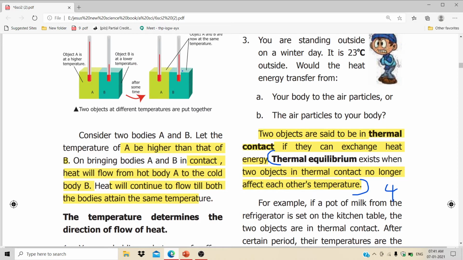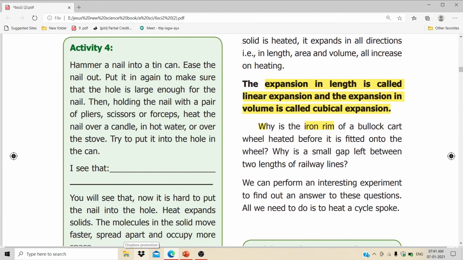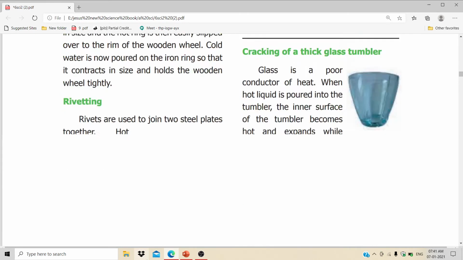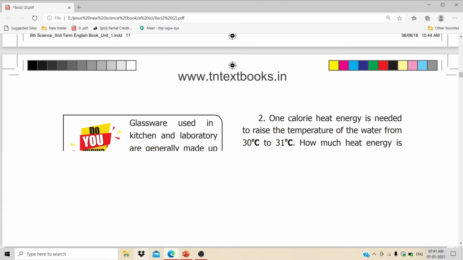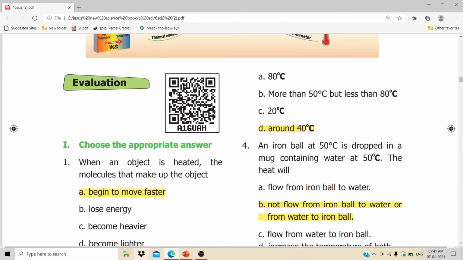Okay, if you take your evaluation part, page number 14. Choose the best answer. When an object is heated, the molecules that make up the object begin to move faster.